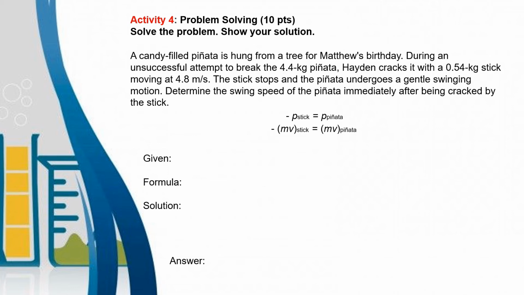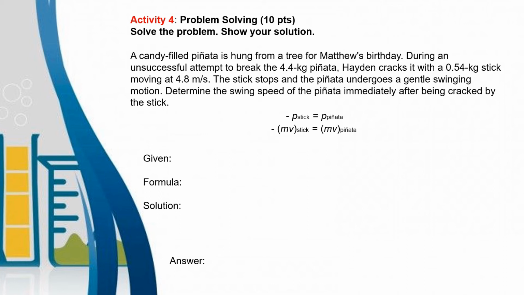The way we solve the sample problem is also the way we can solve this problem. The negative momentum of the stick is equal to the momentum of the piñata, wherein the negative mass times velocity of the stick is equal to the mass times velocity of the piñata. So what are the given? The mass of the piñata is 4.4 kg.